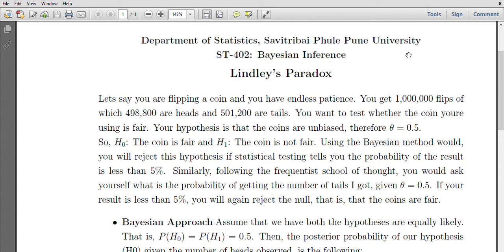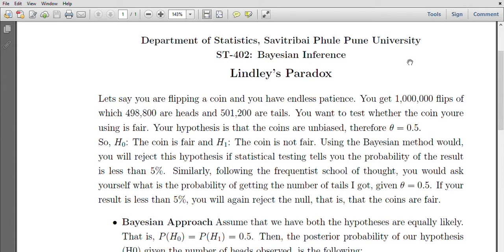for that particular coin. So clearly the null hypothesis is that the coin is a fair coin, and the alternate hypothesis is the coin is not a fair coin. Now, using the usual type of testing, the frequentist type of testing, you would be interested in obtaining the probability that if I have a fair coin, what is the probability that I would get 4,98,800 heads. If this probability is less than 5%, then the hypothesis that the coin is fair will be rejected. So this is the frequentist approach.